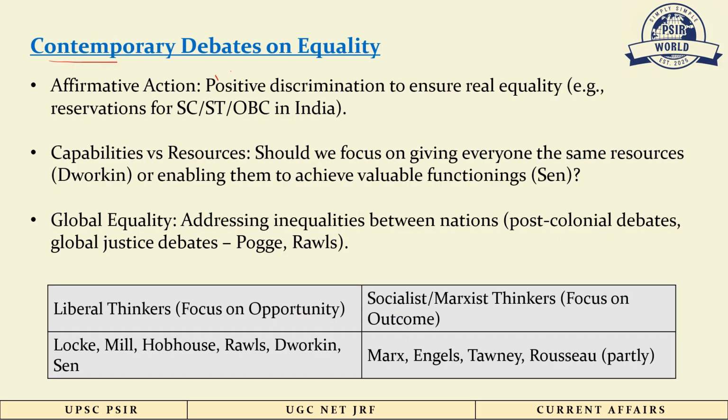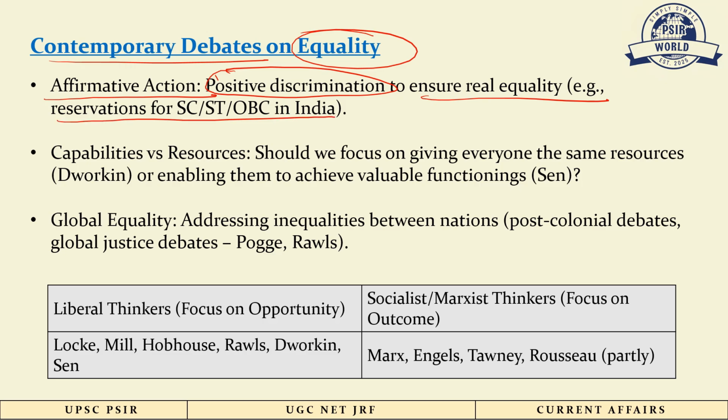So there are some contemporary debates on equality. Affirmative action is one of the debated topics in which positive discrimination is done to ensure real equality. For example, reservation of SC, ST, OBC in India. Some people oppose this, some people support this. Overall, it is a debated topic. Capabilities versus resources is also a debated concept: whether we should focus on giving everyone the same resources, as advocated by Dworkin, or enable them to achieve valuable functionings, as advocated by Sen. So on which side should we focus, capability or resources? It is a debated concept.